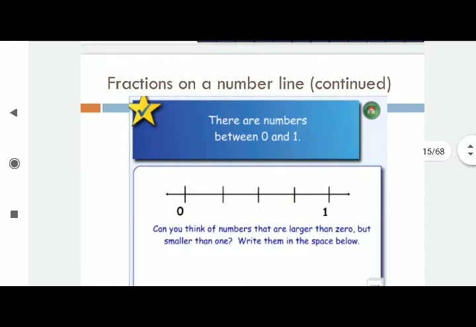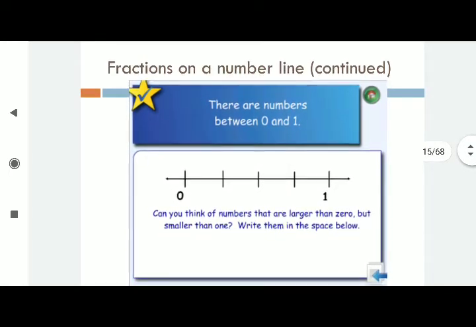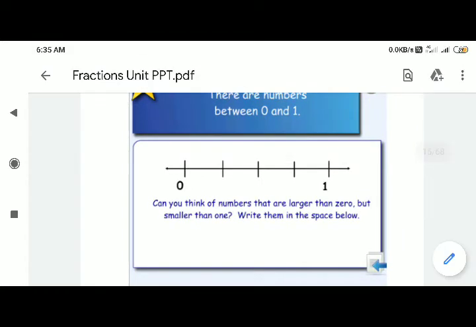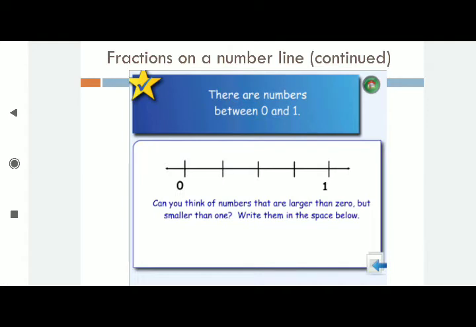Now fractions on a number line. There are numbers between 0 and 1. Observe here, how many spaces are there from 0 to 1? 1, 2, 3, 4 spaces are there. That means 4 parts are divided.